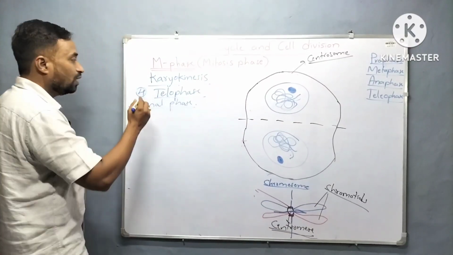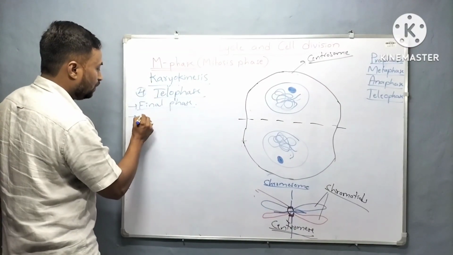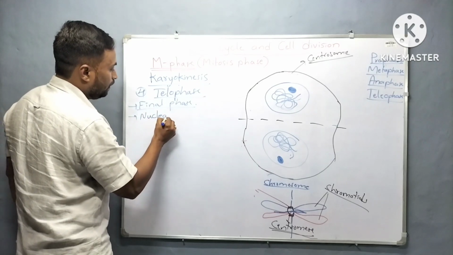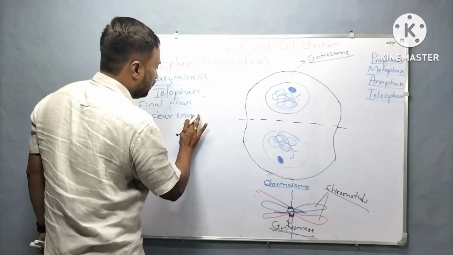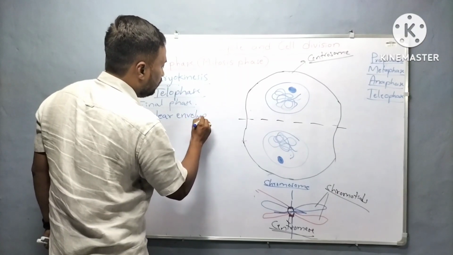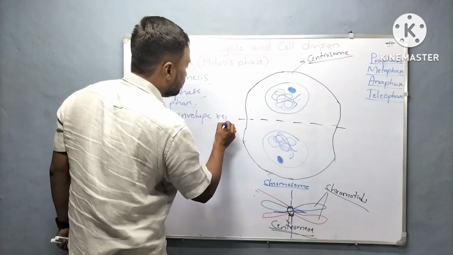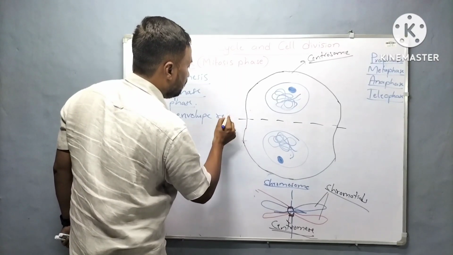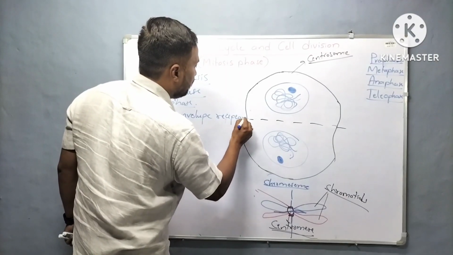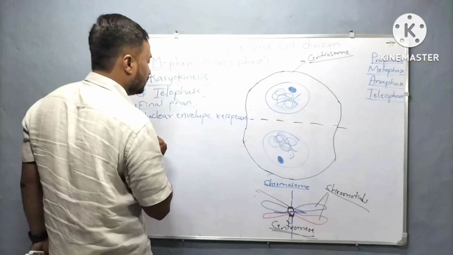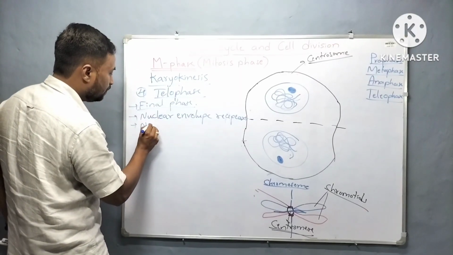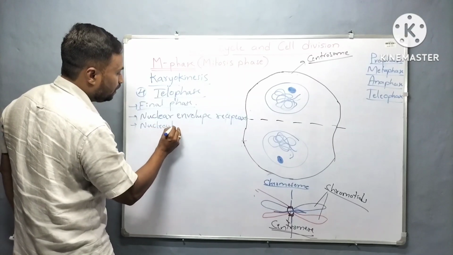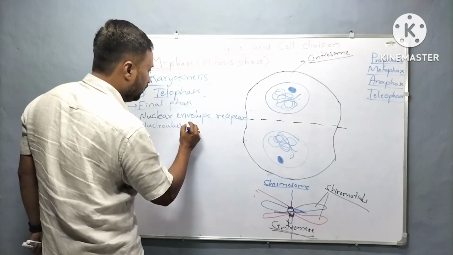What are the changes that occur here? The nuclear envelope reappears. The nucleolus reappears.